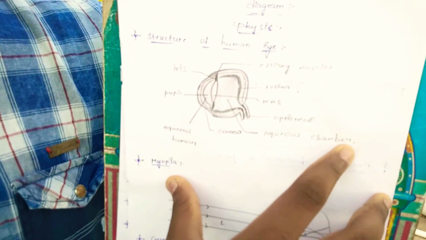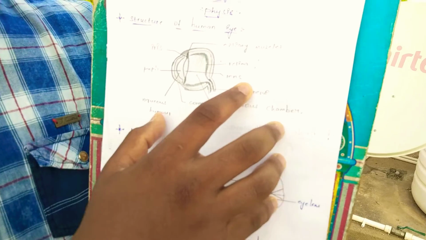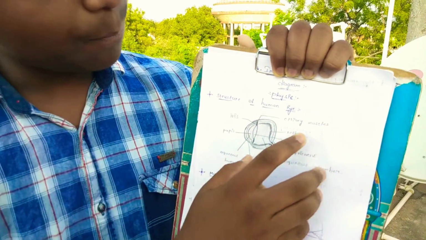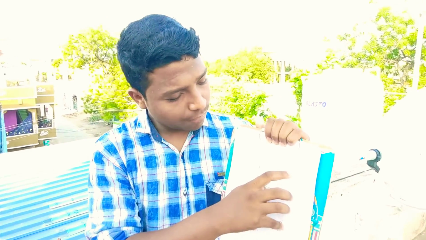This aqueous chamber has a liquid-like structure present in the eye. This is the lens, the eye lens. This is the retina. With the help of the retina and rods and cones, we observe and find the object. These are the ciliary muscles. With the help of the ciliary muscles, we are capable of finding and changing the focal length.